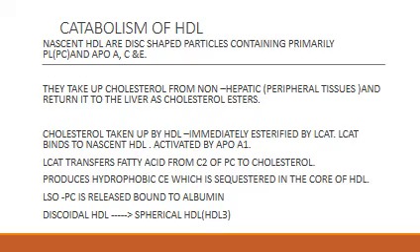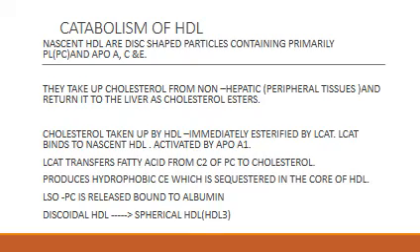Now the cholesterol which is taken by HDL is immediately esterified, and this is done by the enzyme LCAT, lecithin cholesterol acyl transferase, which binds to nascent HDL and is activated by the apoprotein ApoA1. LCAT then transfers the fatty acid from the C2 of phosphatidylcholine or lecithin to cholesterol. So it produces hydrophobic cholesterol esters, which are then sequestered in the core of the HDL molecule.